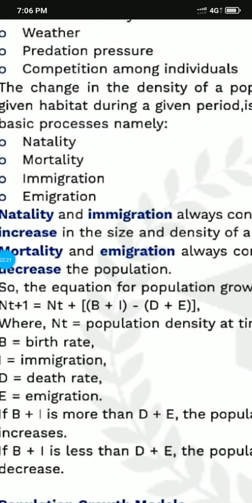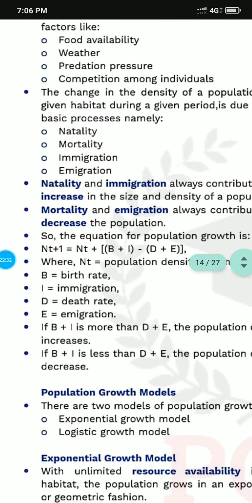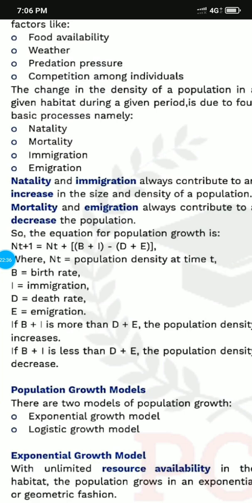That total thing added to the present population will become the new population. So if B plus I is more than D plus E, the population density increases because birth rate and immigration are increasing. Now if B plus I is less, then the population density decreases.